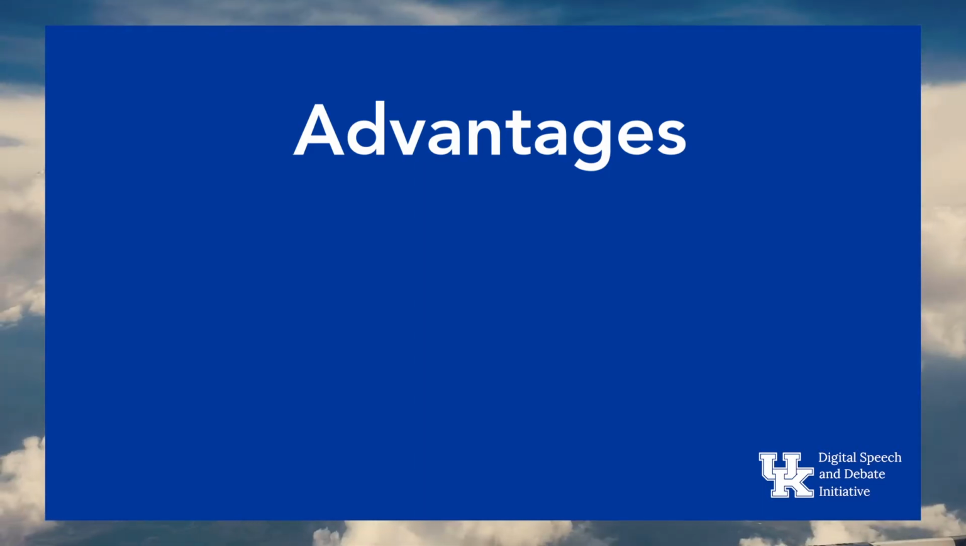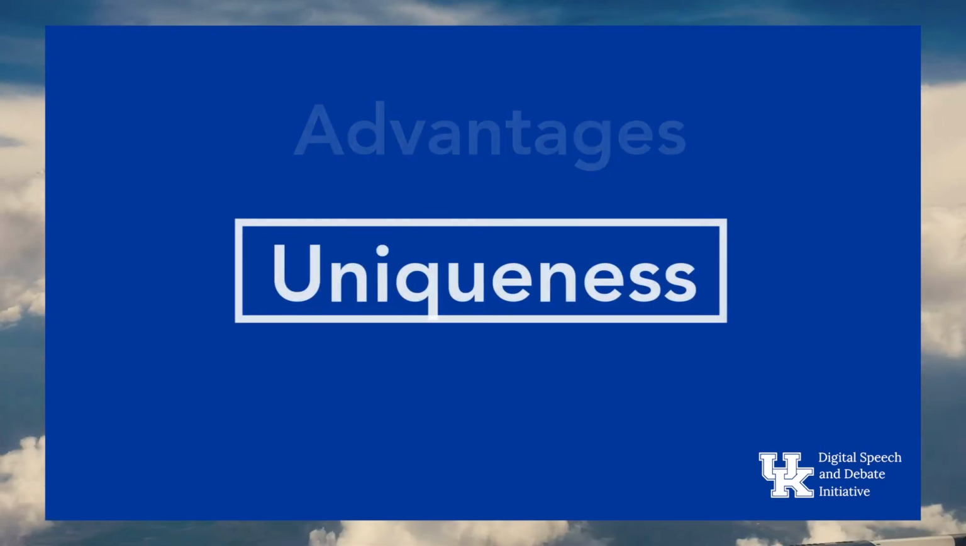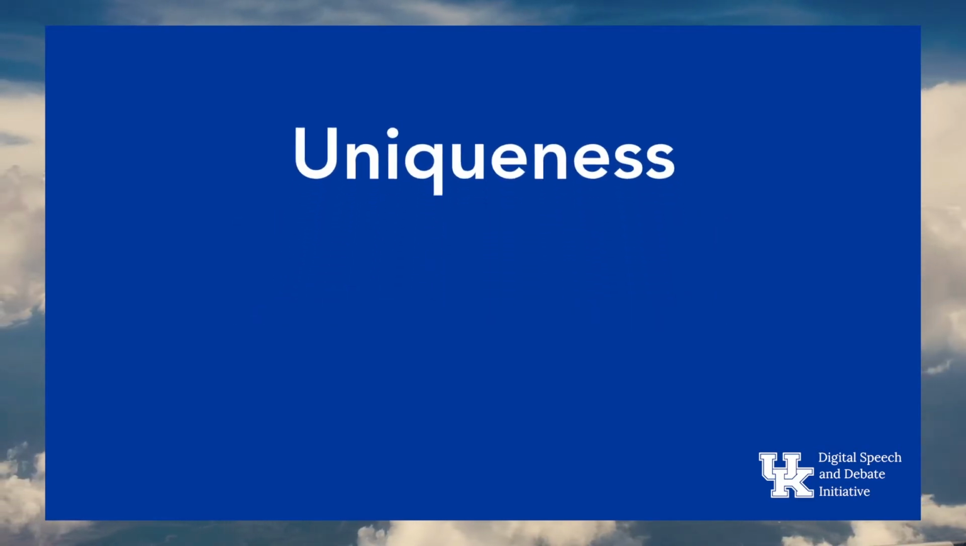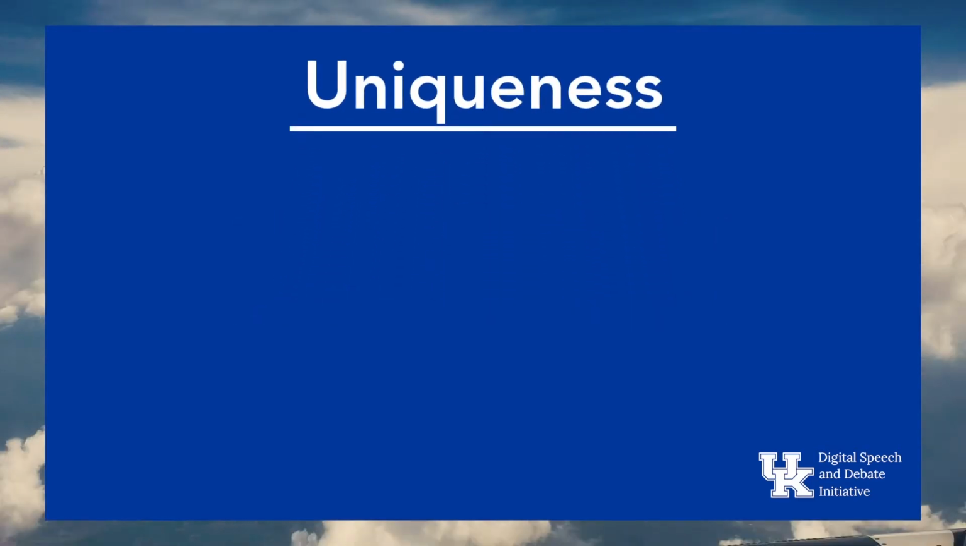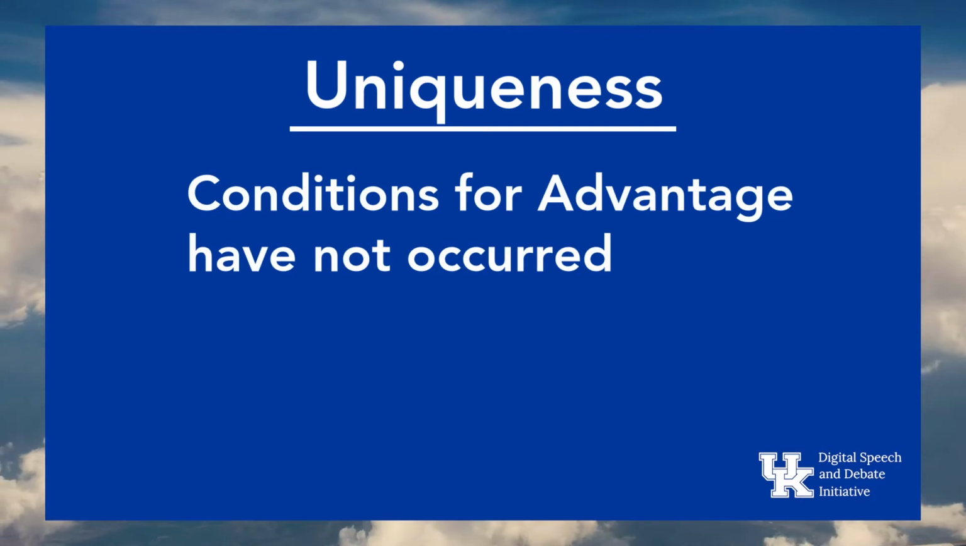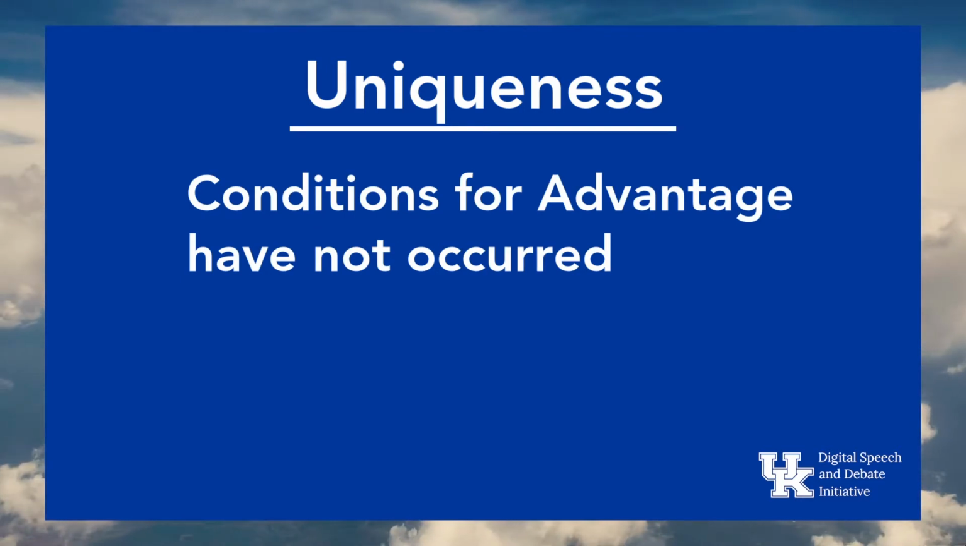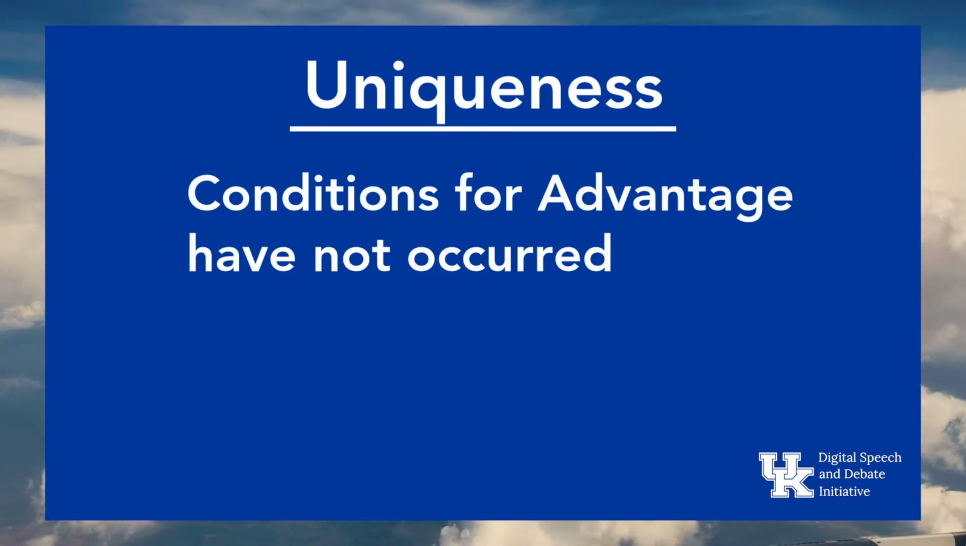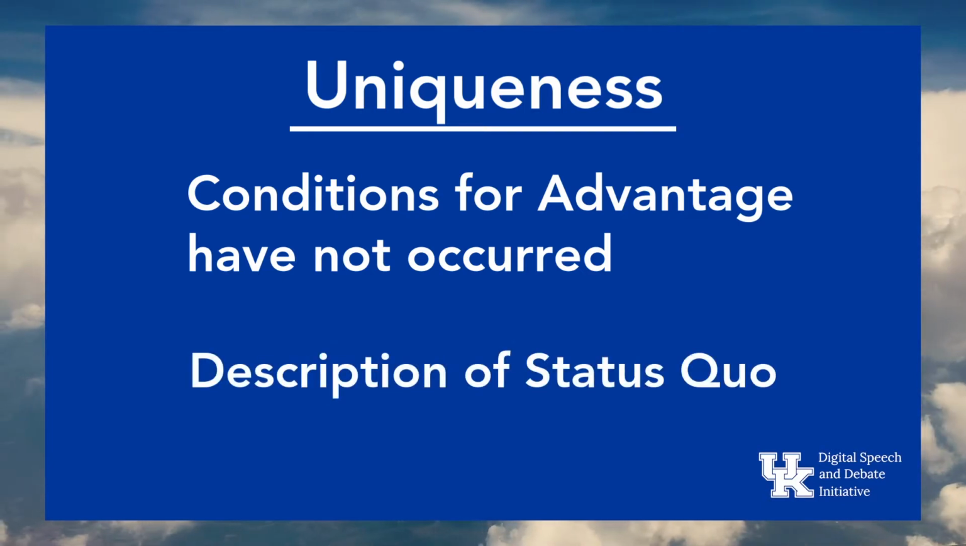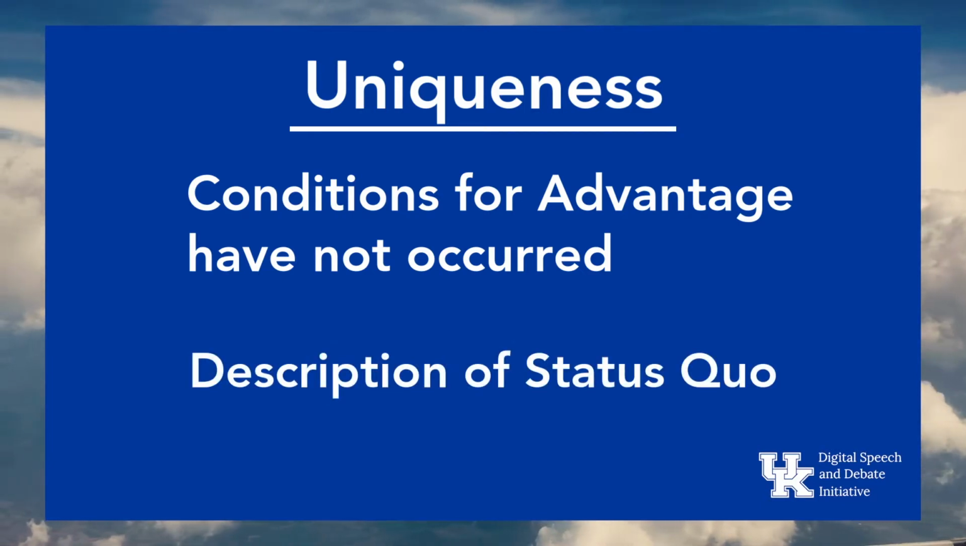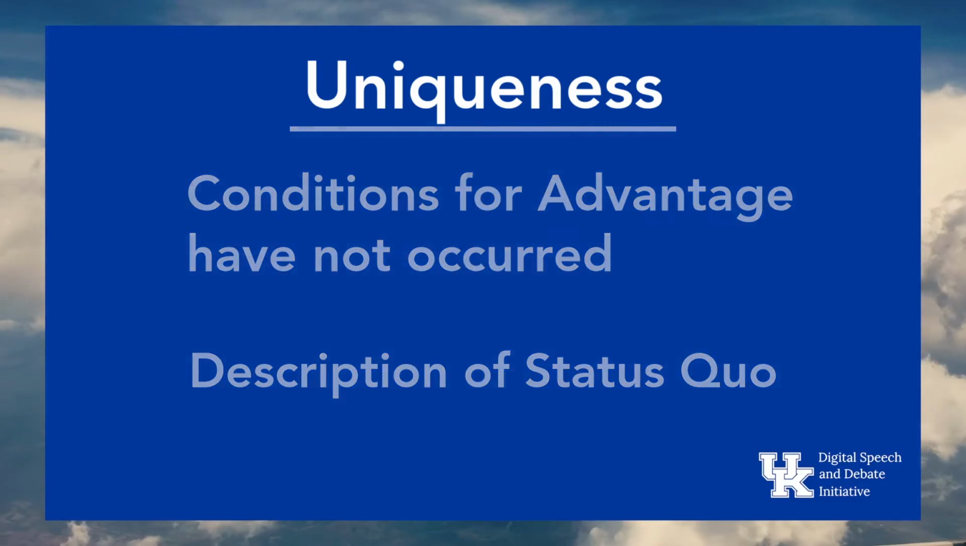They have four parts. First, uniqueness. Uniqueness states that the conditions for the advantage occurring have not yet taken place, or are not likely to, unless the affirmative proposal is enacted. Uniqueness is typically a description of the status quo, or a projection of conditions in the near future.